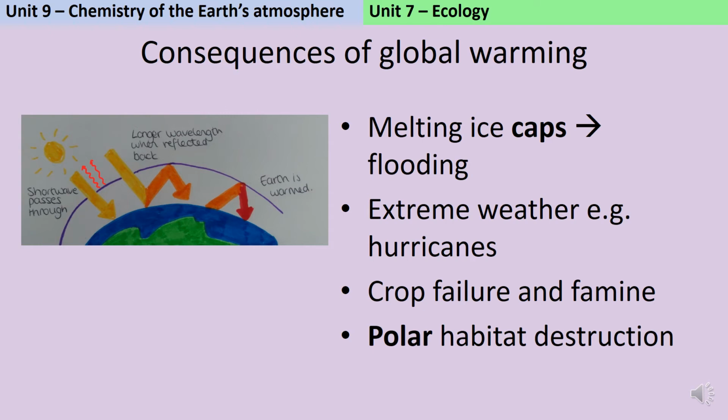Finally, we can think about the biological impact, things like habitat destruction and extinction. Again, here there's been some variation between the biology and chemistry papers in terms of what they will give credit for, but essentially you want to choose examples that will definitely be affected by global warming. So talk about polar habitats being destroyed, or the extinction of an Arctic animal like a polar bear.